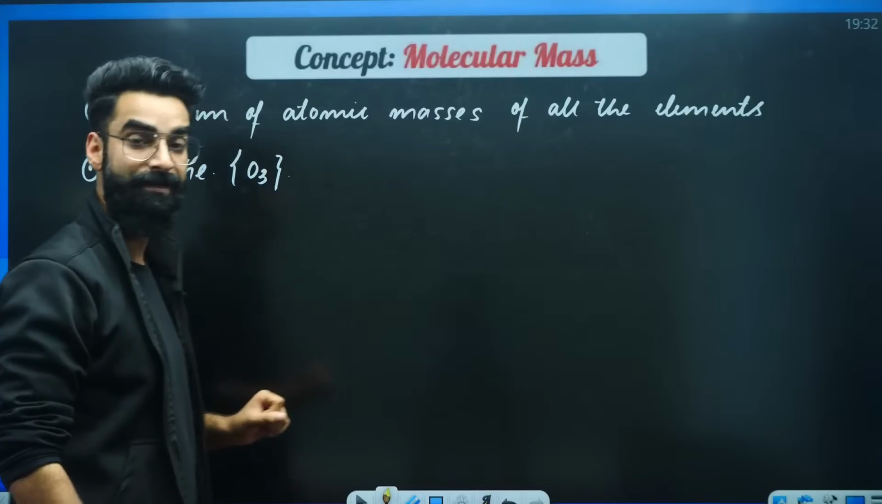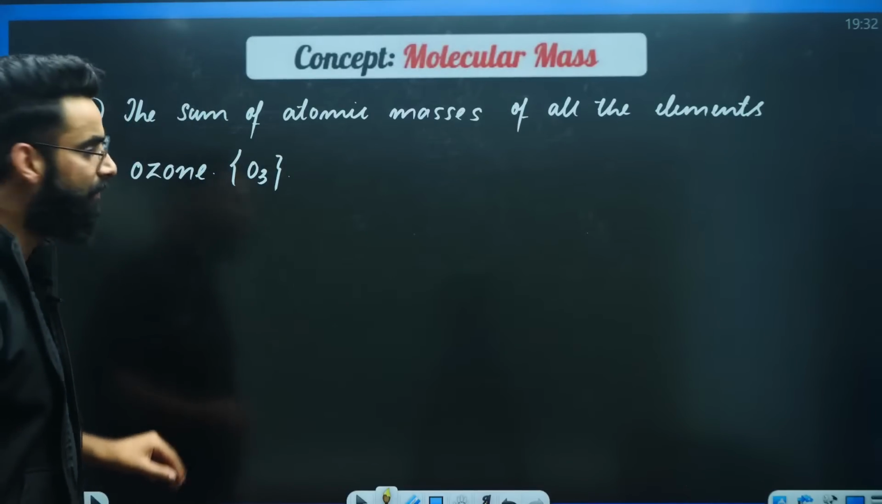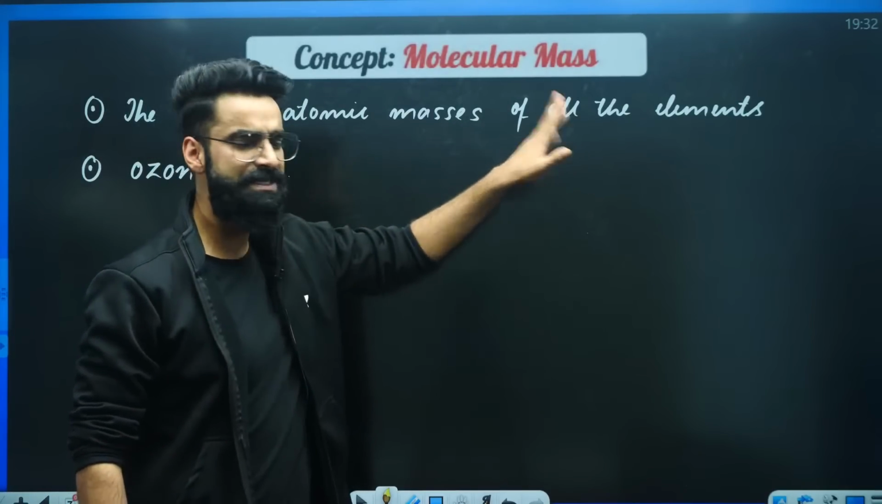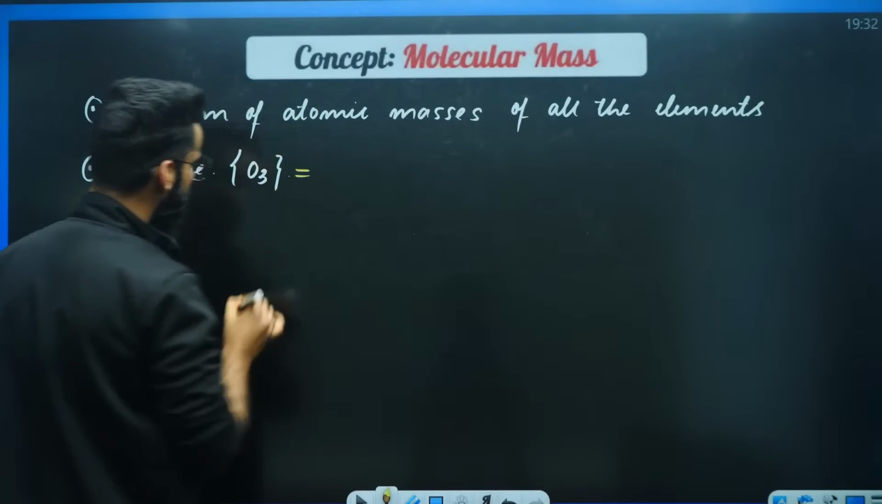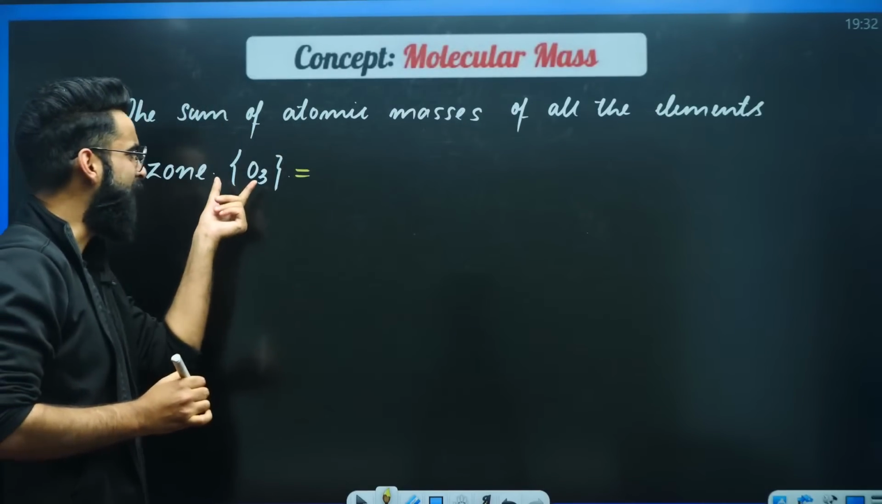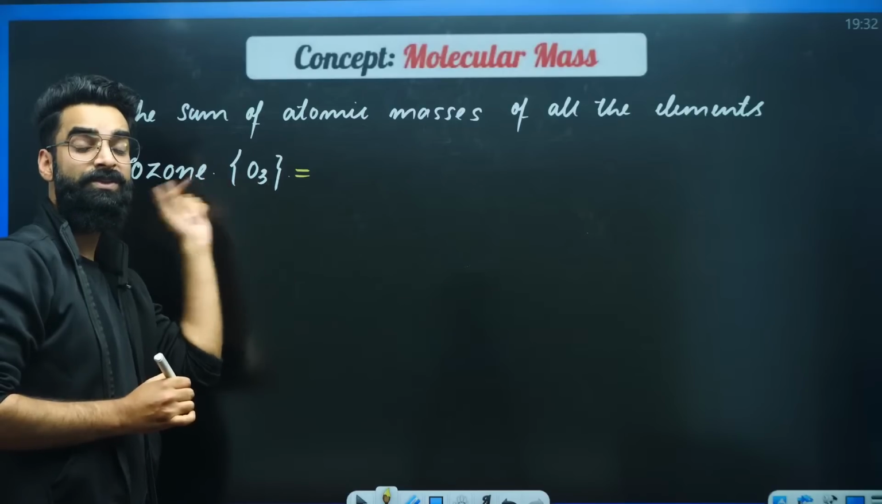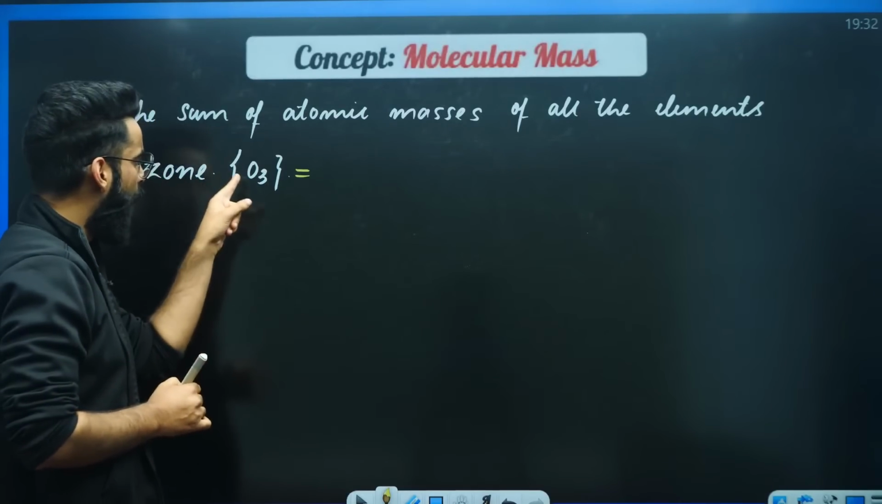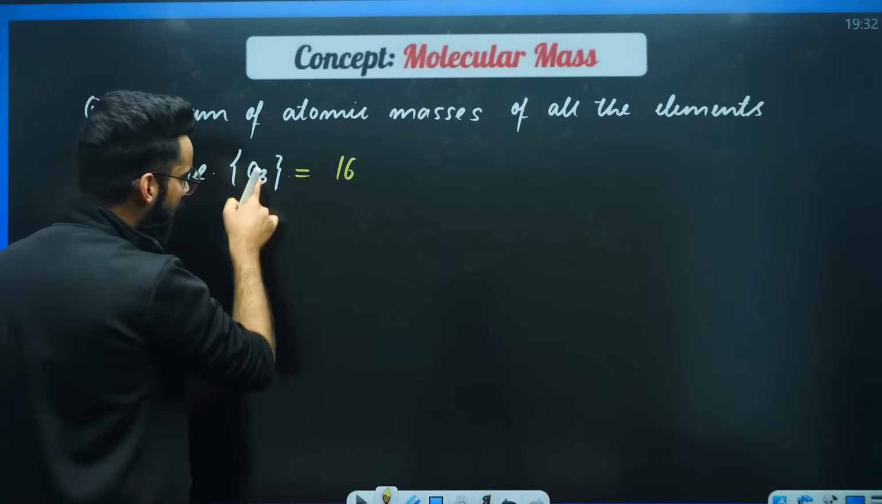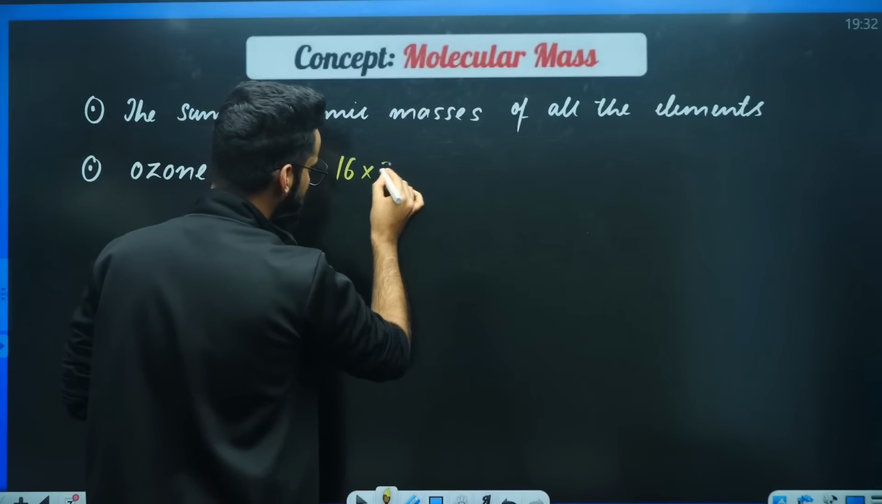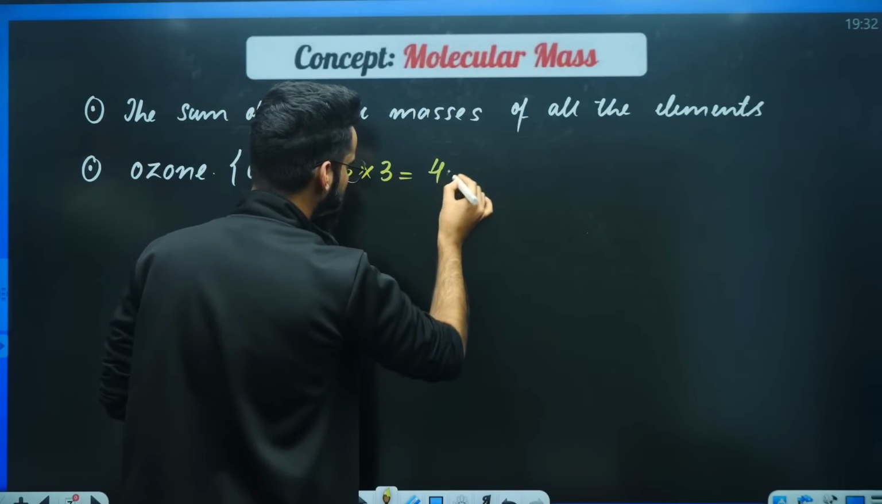Now, how do we calculate it? The sum of atomic masses of all the elements. Very simple and basic. Ozone, since you know its molecular formula, in one molecule of ozone there are 3 oxygen atoms. What is the mass of one oxygen atom? That is 16 AMU. How many oxygen atoms are there? 3 oxygen atoms. The value comes out to be 48.